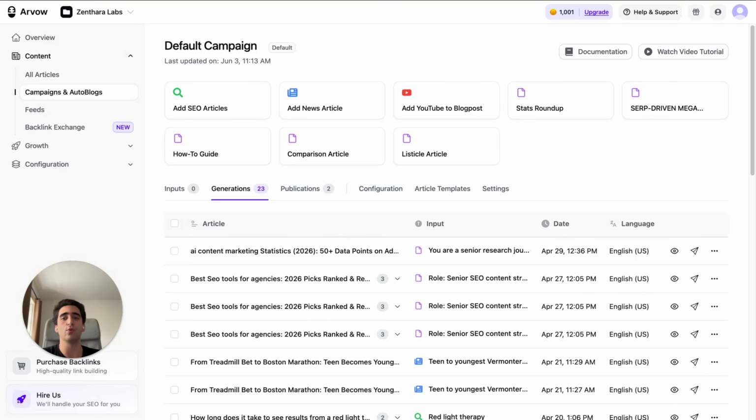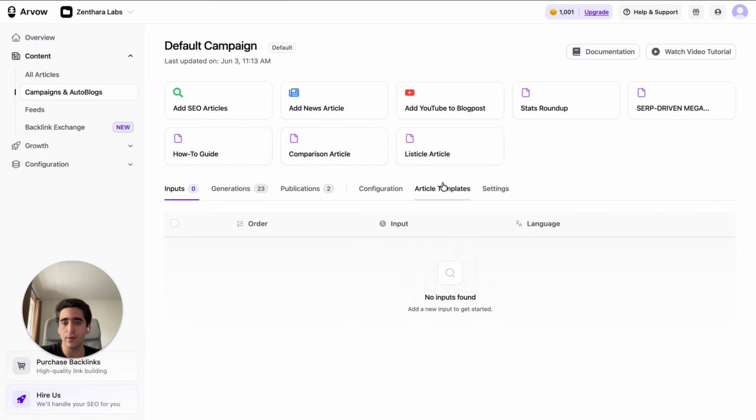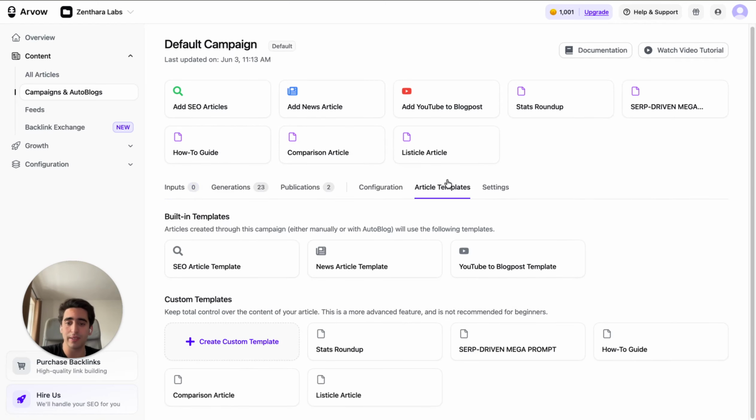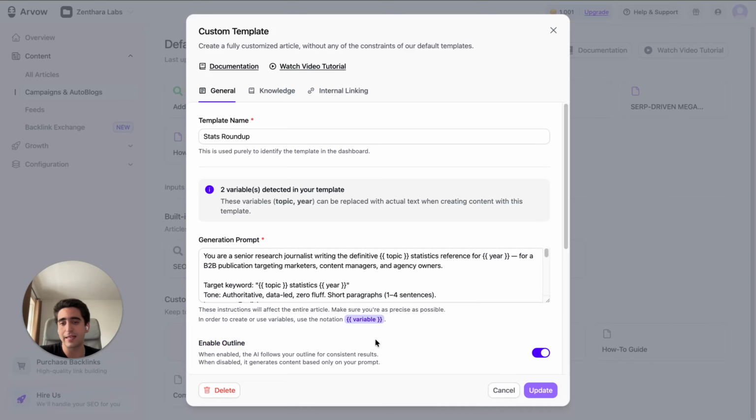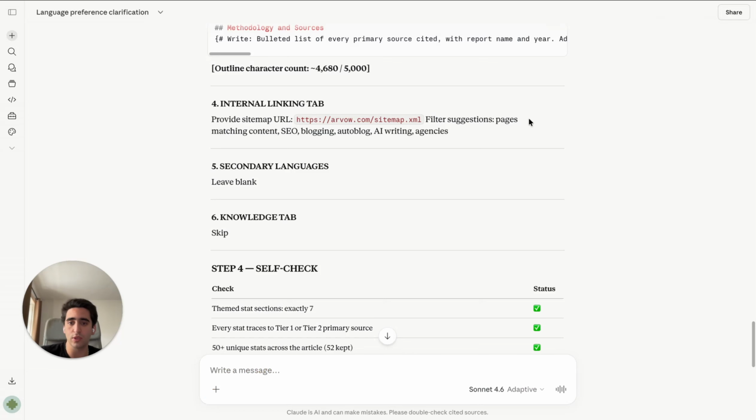Now, you jump into Arvow. All right, I'm going to show you the configuration of these. It's very simple. You just come here to content, campaigns, and auto blogs. You open your campaign. You come here to article templates. And I already have the stats roundup here, but you can see that you just come to Claude.